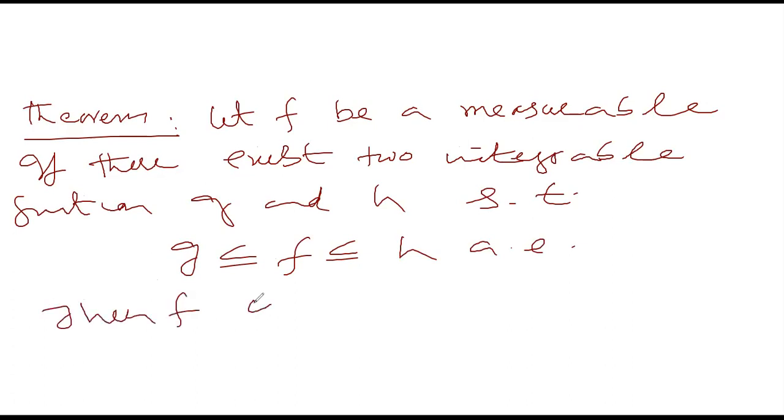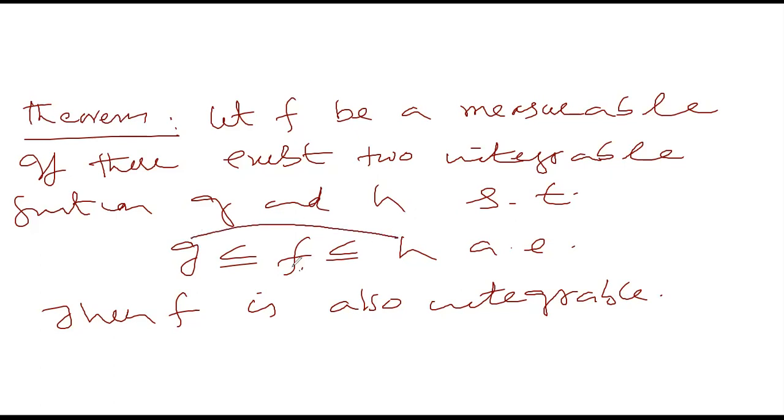Then f is also an integrable function. So a measurable function lying between two integrable functions is always integrable. But the condition is that f should be measurable. If f is not measurable and it lies between two integrable functions, then f need not be integrable. But whenever f is measurable and lies between two integrable functions, it must be integrable, and its proof is not too difficult. I will leave it for you.